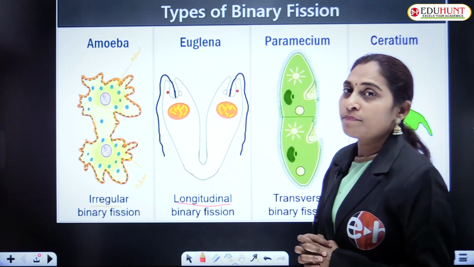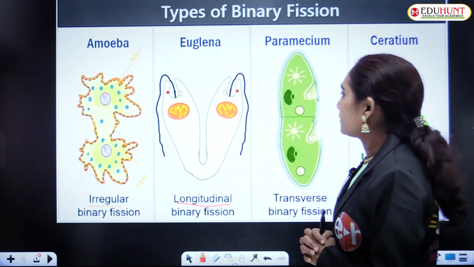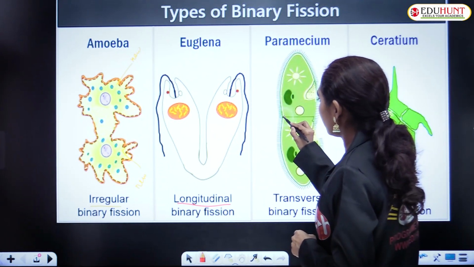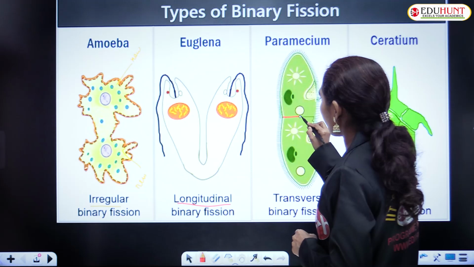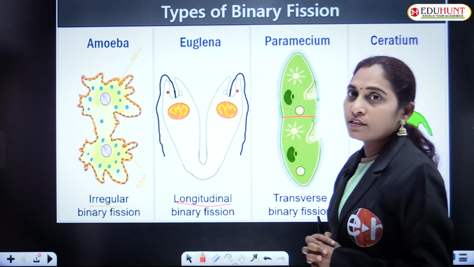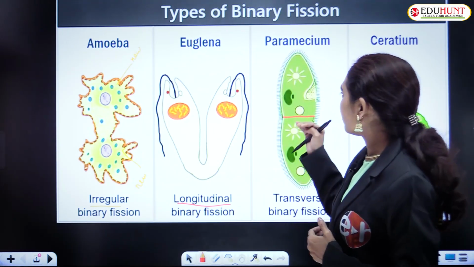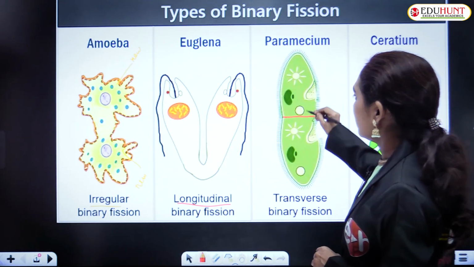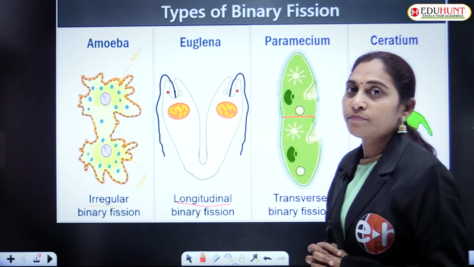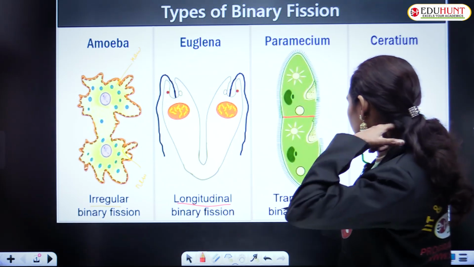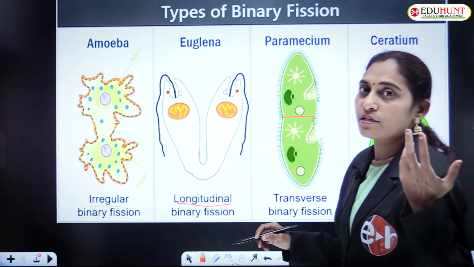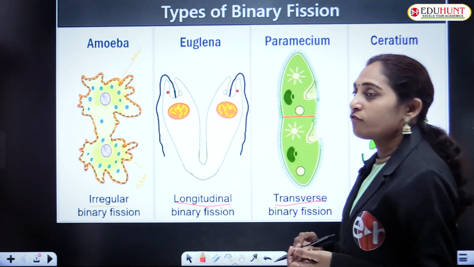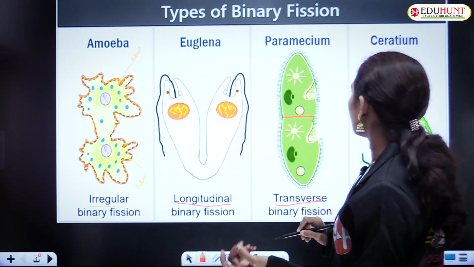In paramecium, the binary fission is transverse. You can see here the separation, septum, or the demarcation between these two cells. These are the two new paramecium individuals, paramecium cells. Paramecium is a unicellular protozoan. It is an example of transverse binary fission.